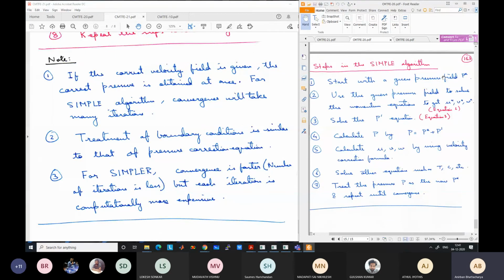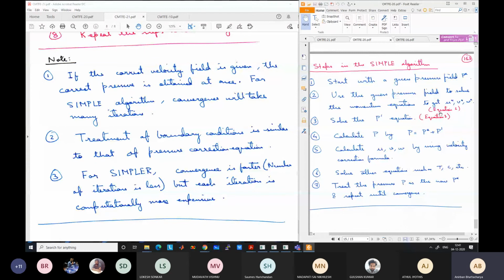Even if you know the correct velocity field, what will happen is that you will start with a guess pressure field and calculate to get new U star, V star, and W star values. So the velocities will go to incorrect values instead of the correct values. Already you know the correct U values, but you are going to an incorrect value, U star, V star, and W star, because you start with a guess pressure field.